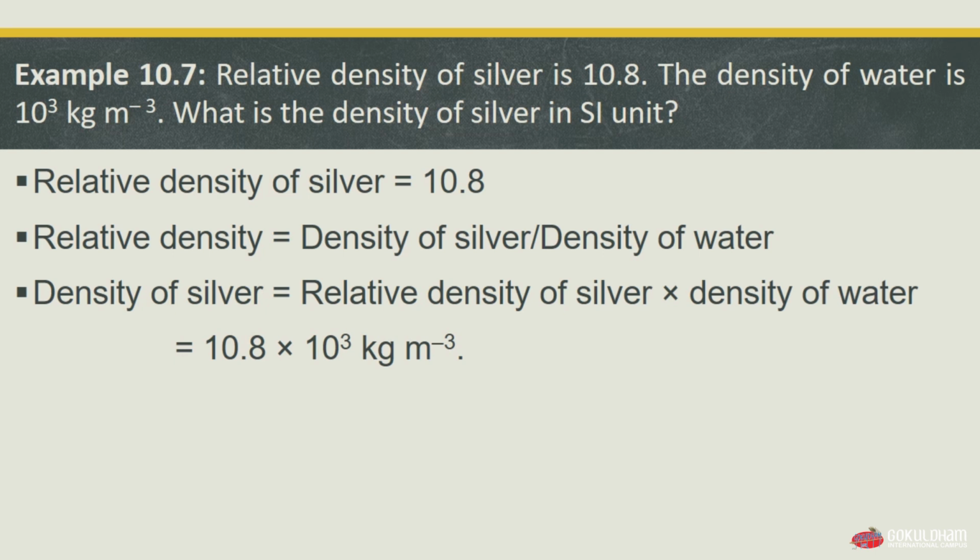In order to find the density of silver, we take the density of water, which is in the denominator on the right hand side, to the left hand side, and it goes into multiplication with the relative density. Hence we get the density of silver equals relative density of silver multiplied by density of water, which equals 10.8 multiplied by 10 cube kilogram per meter cube, or we can say 10.8 multiplied by 1000 kilogram per meter cube. So this is our answer for the density of silver in SI units.